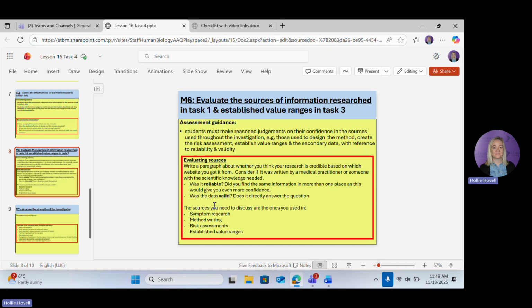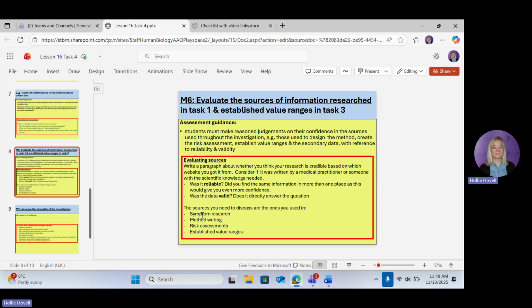So you did your research for symptom research. So think about the sources you used for that. If you've used like 5 different sources, you could talk about each one. So you could say the first source I used was the NHS. I think this is valid data because it was a page dedicated to diabetes. It was relevant because it was talking about the symptoms that people with diabetes are likely to experience, something like